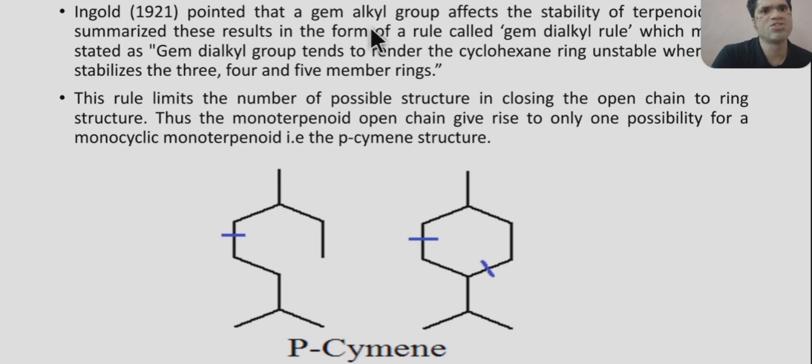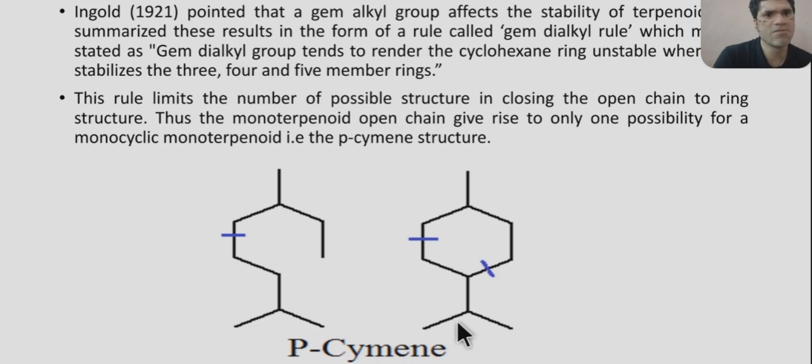Ingold pointed out that gem alkyl groups affect the stability of terpenoids. Summarizing these results in the form of a rule called the gem dialkyl rule, which is mostly stated as: gem dialkyl groups tend to render the cyclohexane ring unstable when attached to cyclohexane, and they stabilize 3-, 4-, 5-membered rings.